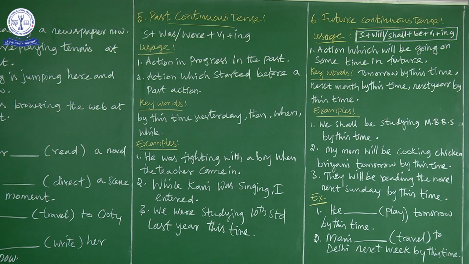So we have finished 6 tenses. What are they? Simple present tense, simple past tense, simple future tense, that is simple tenses. Next is continuous tense: present continuous, past continuous and future continuous tense. So these are the 6 tenses we have completed, and we will see the remaining 6 tenses in the next class. Thank you.